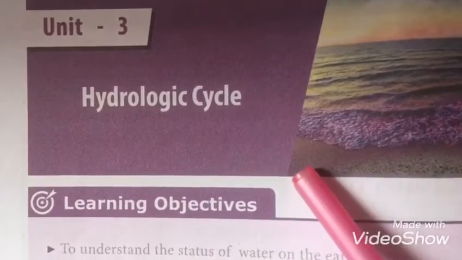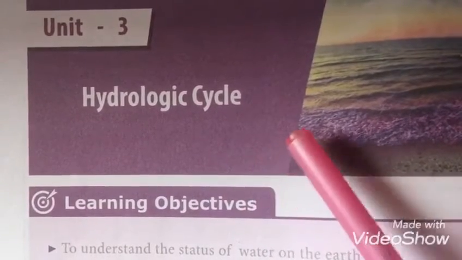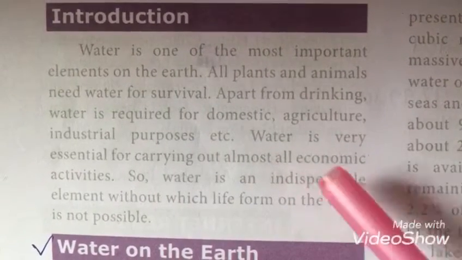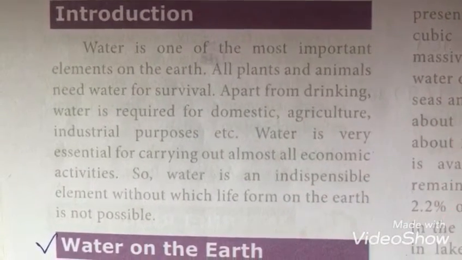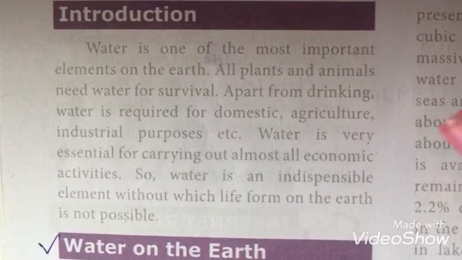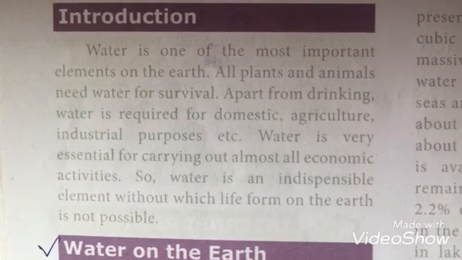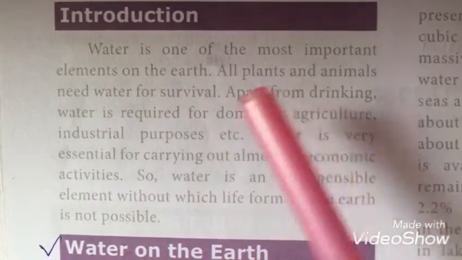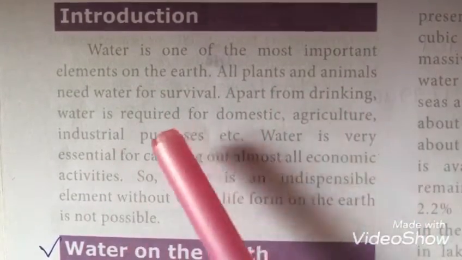Hello students, today we'll see the third unit in geography, that is the hydrological cycle. Introduction. So hydro means water, right? In this lesson we are going to see about water, water resources, and the forms of water. Water is one of the most important elements on the earth.